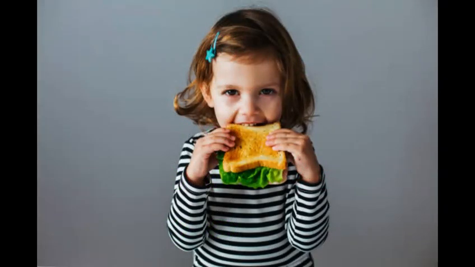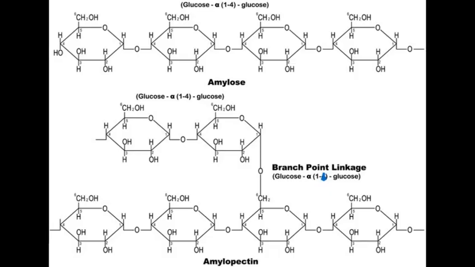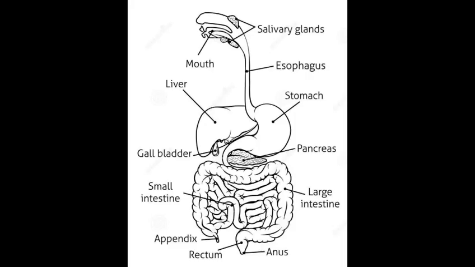Coming to the digestion process, for example, if we take a sandwich, this sandwich contains starch. Starch is made up of two forms of glucose units. These are amylose and amylopectin. Amylose is a linear structure of glucose linked together by alpha 1,4 glycosidic bonds. Amylopectin is a branched chain structure. In amylopectin, glucose molecules are linked together by alpha 1,6 glycosidic bonds. Now let's see what happens once starch is ingested.